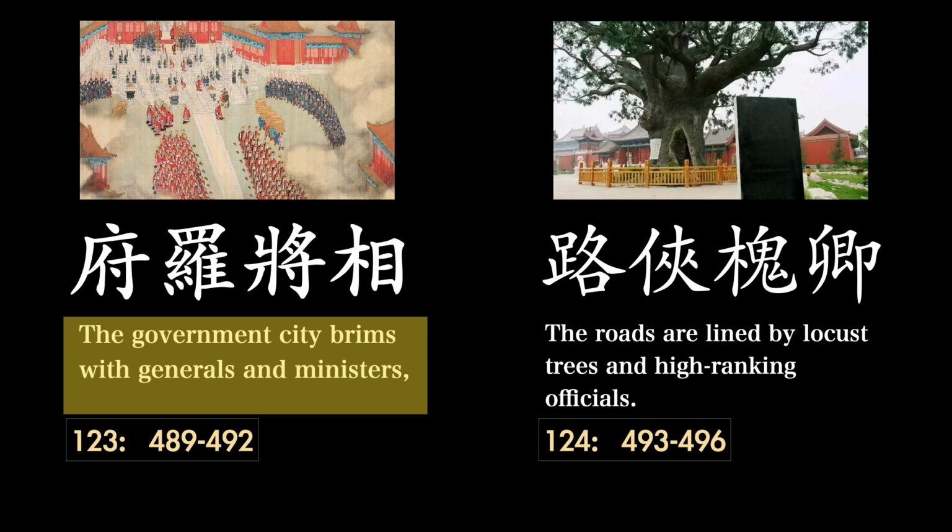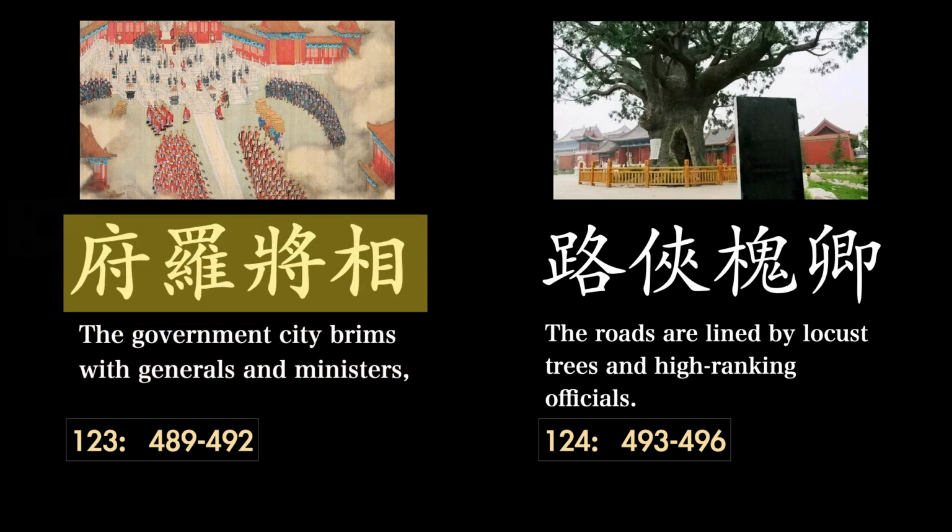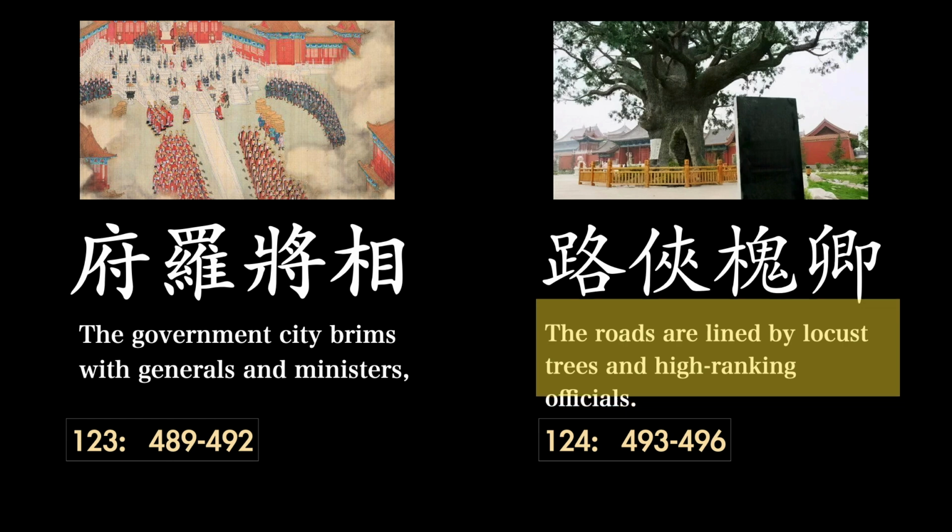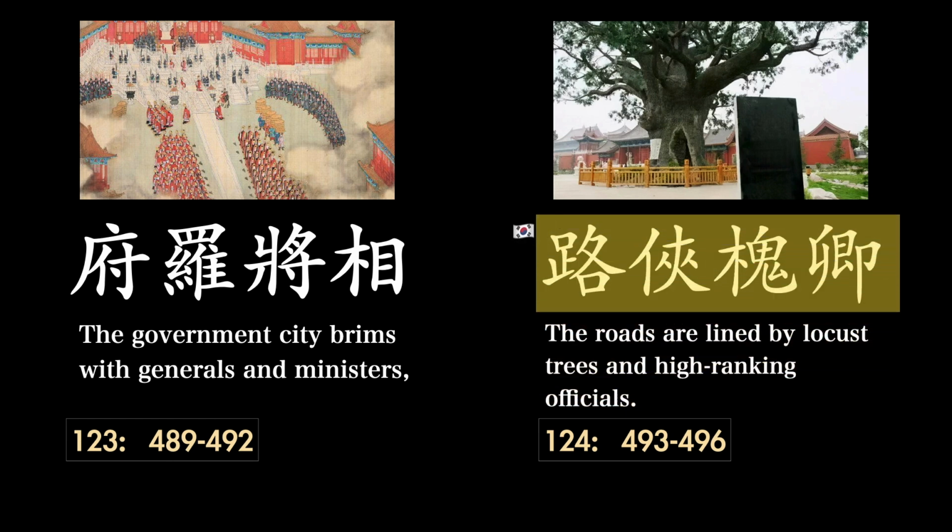The government city brims with generals and ministers. 불화장상, 府羅將相. The roads are lined by locust trees and high-ranking officials. 로협괴경, 路俠槐卿.